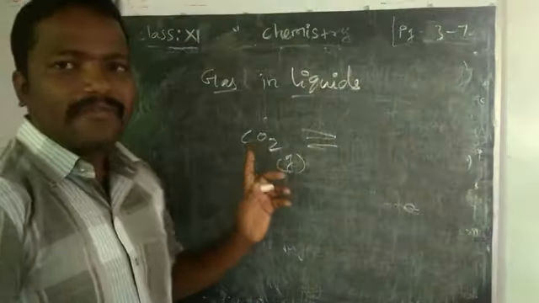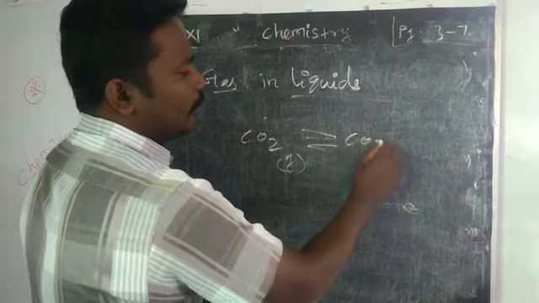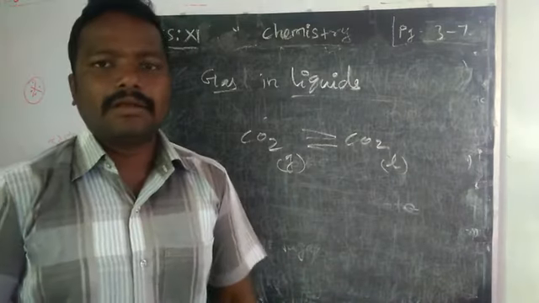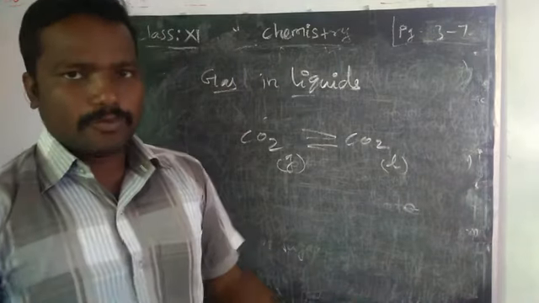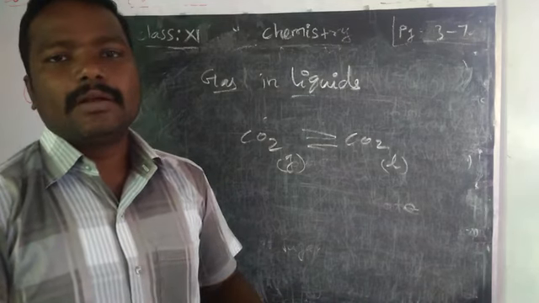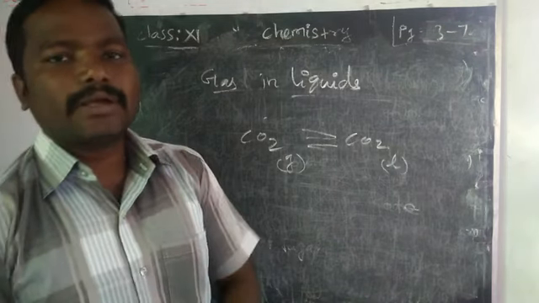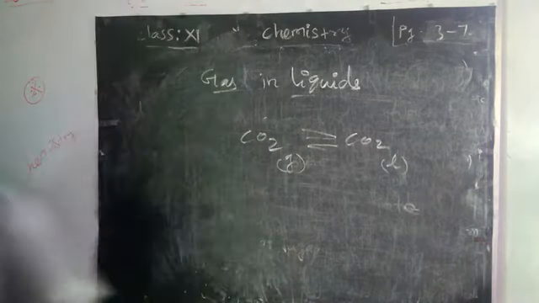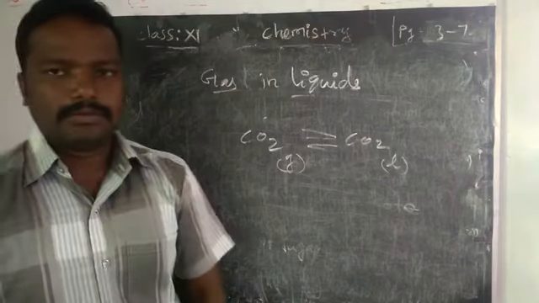The gaseous form of carbon dioxide is converted into the liquid form of carbon dioxide, and because of that, they exist in equilibrium. When you open it, it will overflow, right? Whenever you shake it, what will happen? Because of the collisions, the liquid form of carbon dioxide is converted into gaseous form because of shaking. That's why it overflows, right? The same way, we can say gas in liquid.